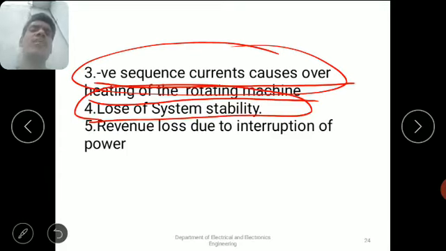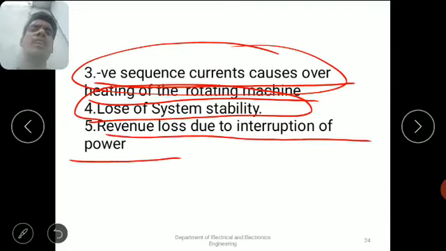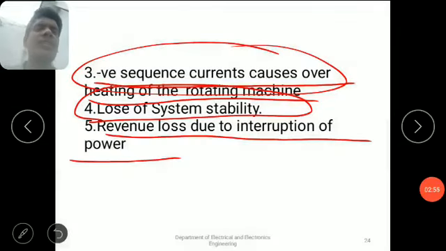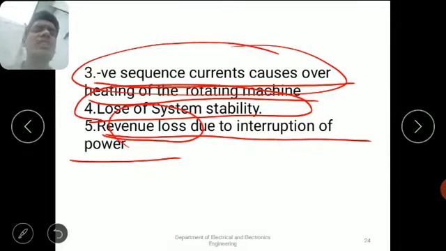And the next final point is revenue losses due to interruption of power. If any fault, either open circuit fault or short circuit fault, occurs in the system, then what happens? The power supply to the consumer may be interrupted. Then what happens? The consumer does not consume electricity from the electricity company. Due to this, the electrical company will face revenue losses. This is the main important point.